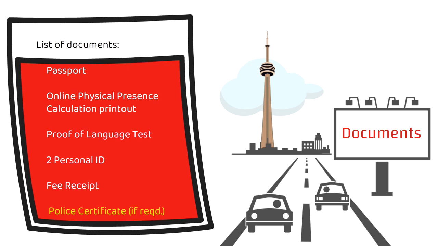For example, you were living in US, you did a soft landing. After becoming the Canadian PR, you moved back to US, and then after 1 year, you moved to Canada. In that case, you would need the police certificate for US. Similarly for India or any other country.